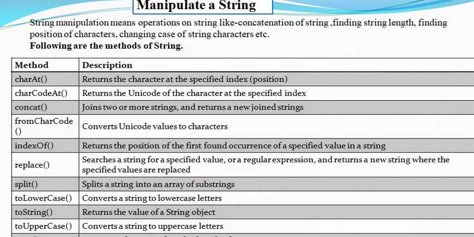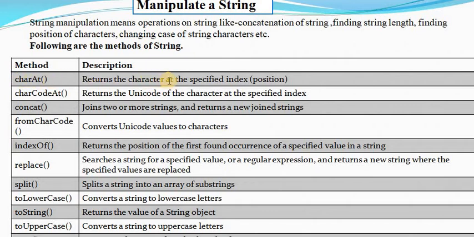These are the methods of a string. The property of a string is length, and these are the methods of a string which perform operations on that string. Here charAt is case sensitive, so charAt is written with a capital letter A only.